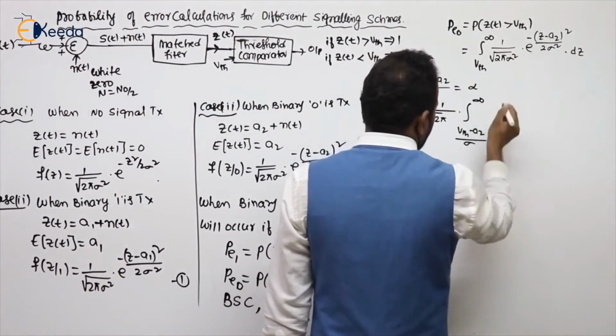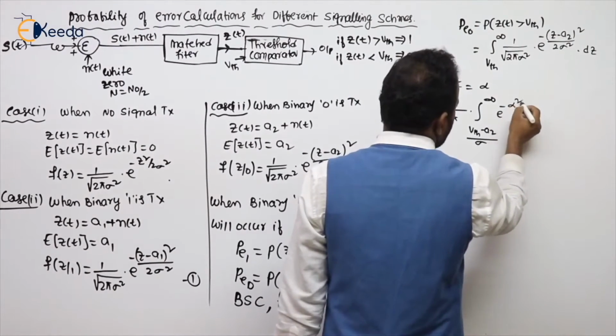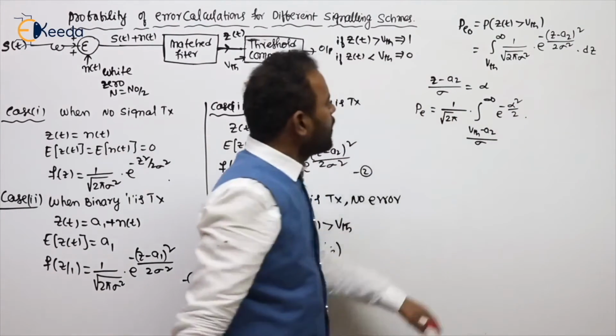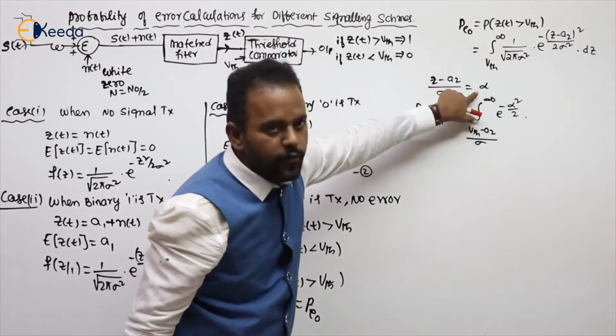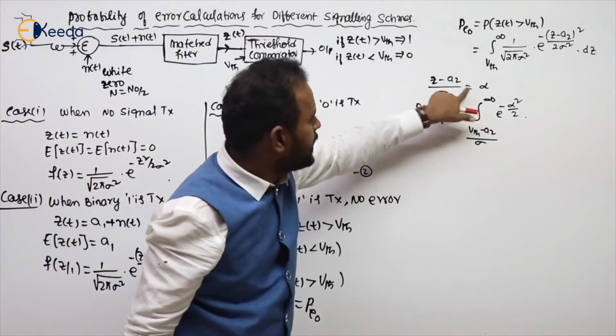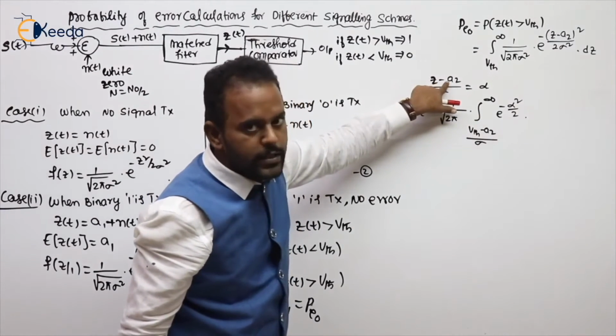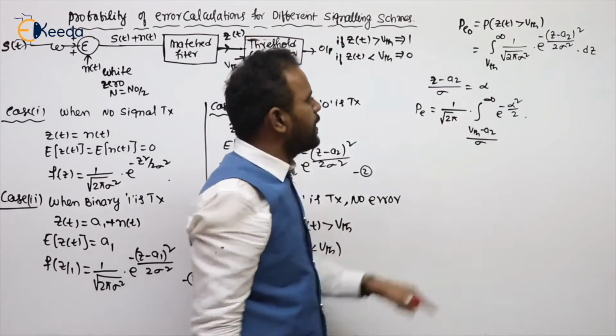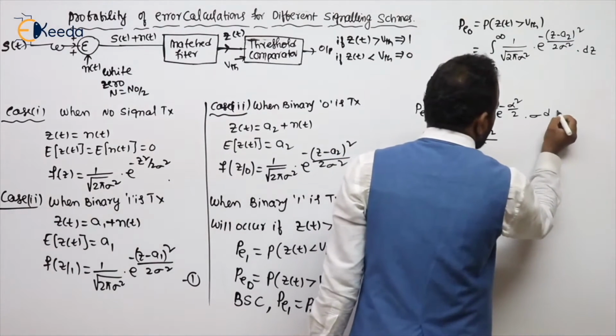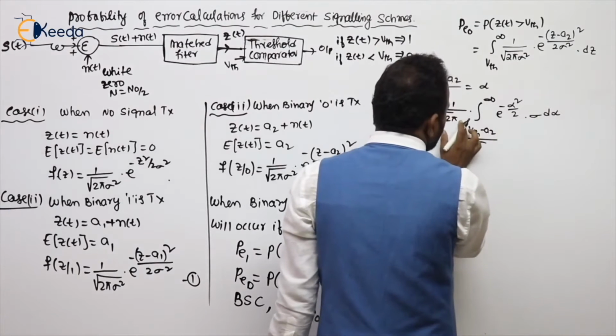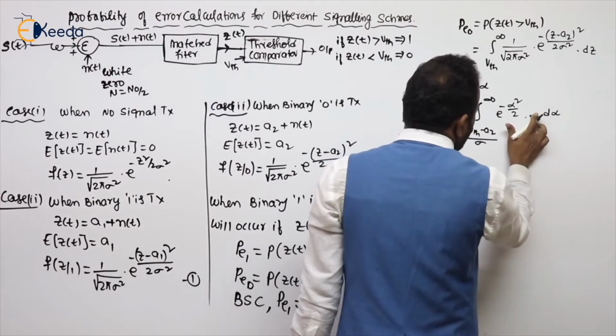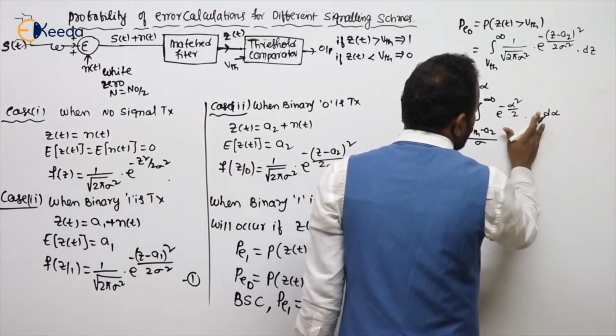Sigma square is there, so I write e power minus alpha square by 2. What is dz? dz equals sigma d alpha, and one sigma is already there, so the sigma cancels. So directly I am writing d alpha.